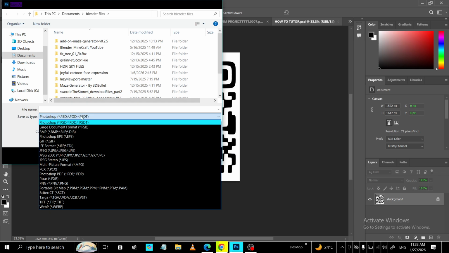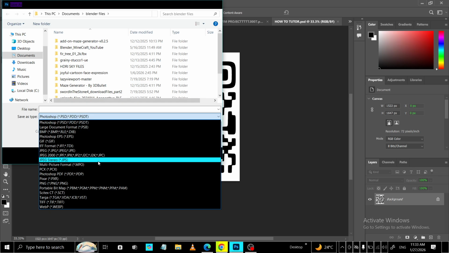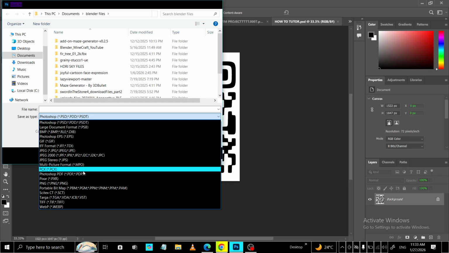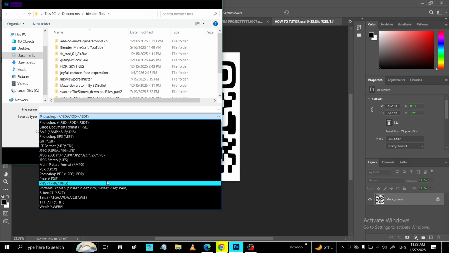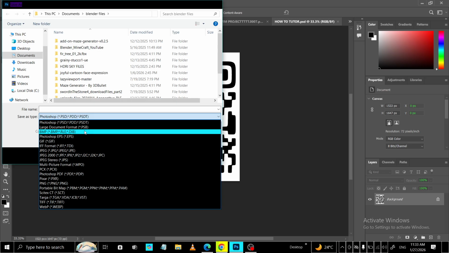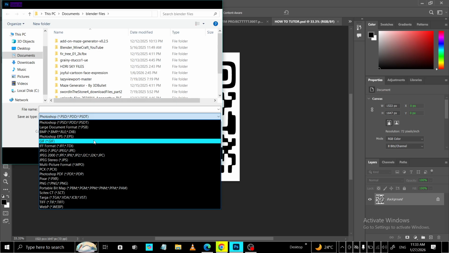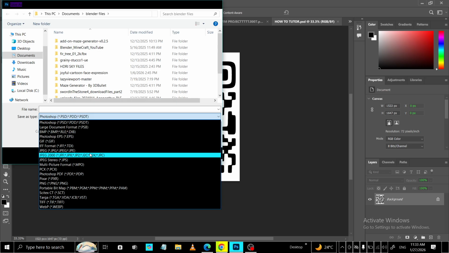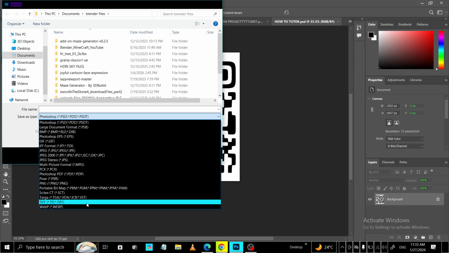Next, go to the top menu bar and choose File, then select Save As. This option is important because it lets you create a separate copy of your work without replacing your layered Photoshop document. It's a good habit to keep your original PSD intact so you can come back and edit layers later. Think of Save As as the clean handoff to a finished file you can share or upload.